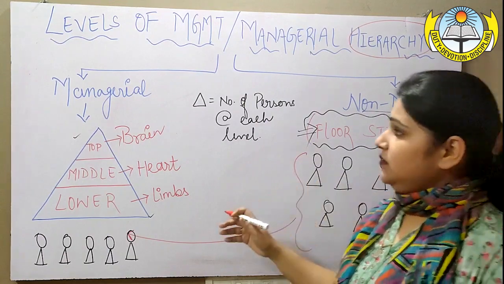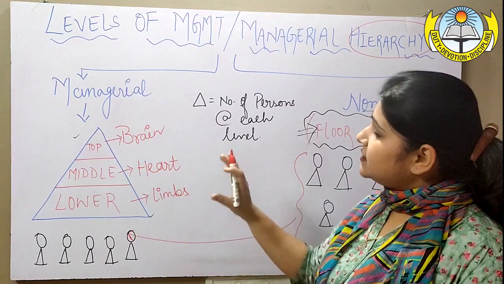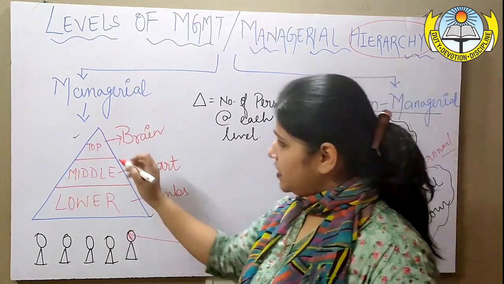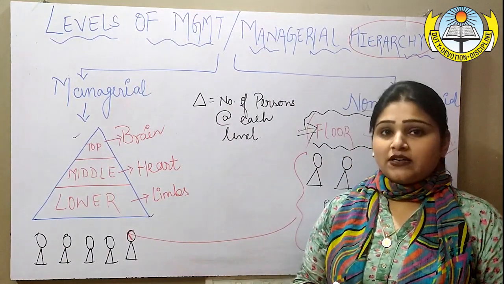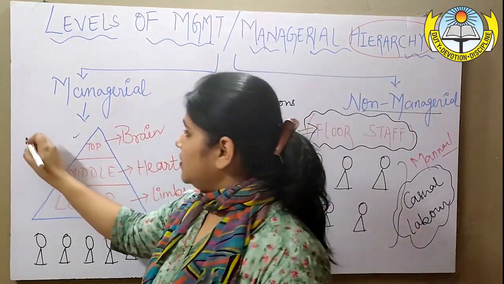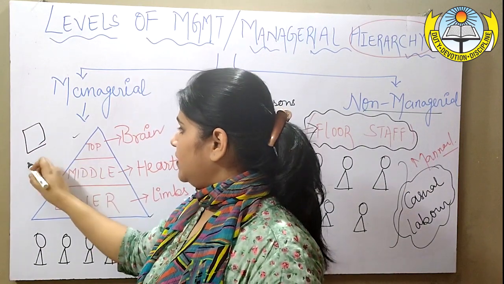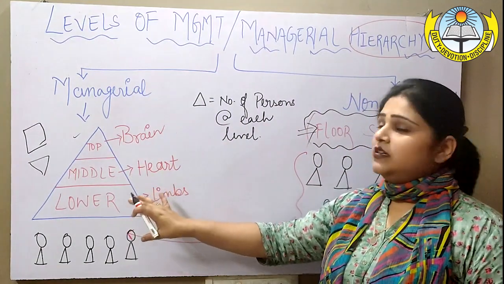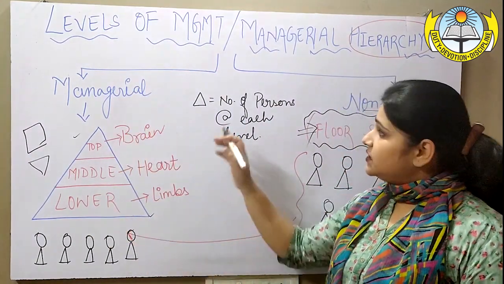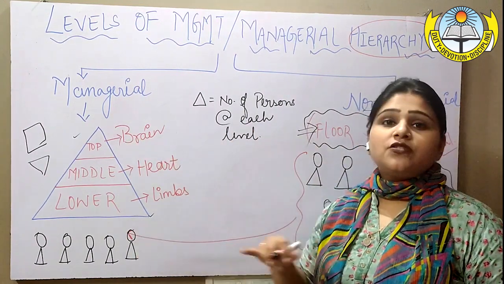Talking about managerial level, which is a part of our syllabus, you can see that this entire hierarchy has been represented using a triangle. Now, what is the relevance of this triangle? Why can't we show it in a rectangle or a square? Because this whole picture, this triangle, has a relevance. This triangle talks about the number of persons required at each level.